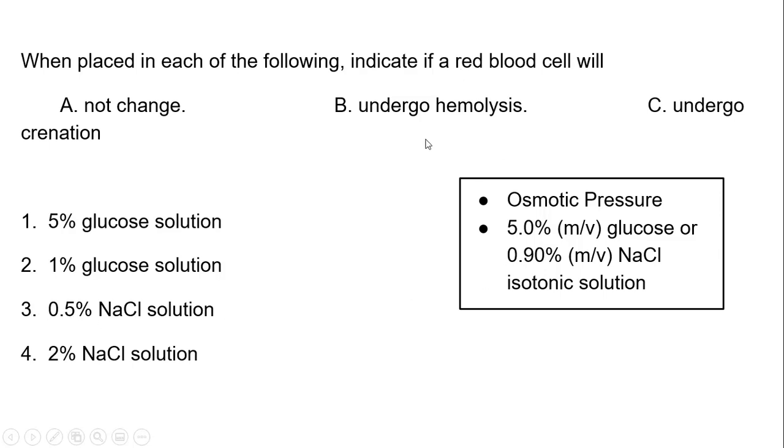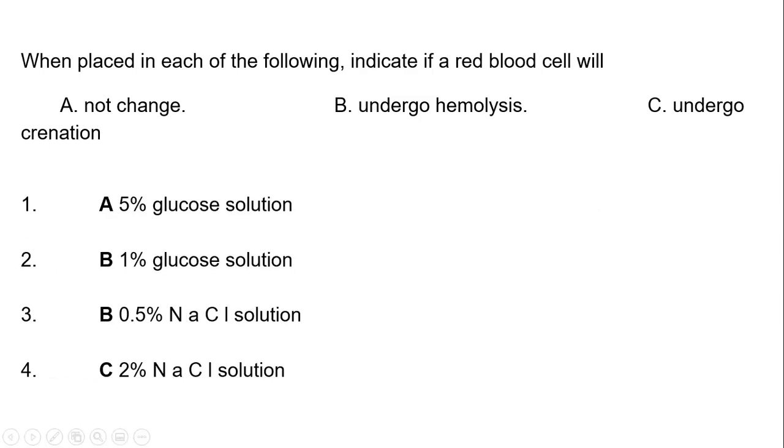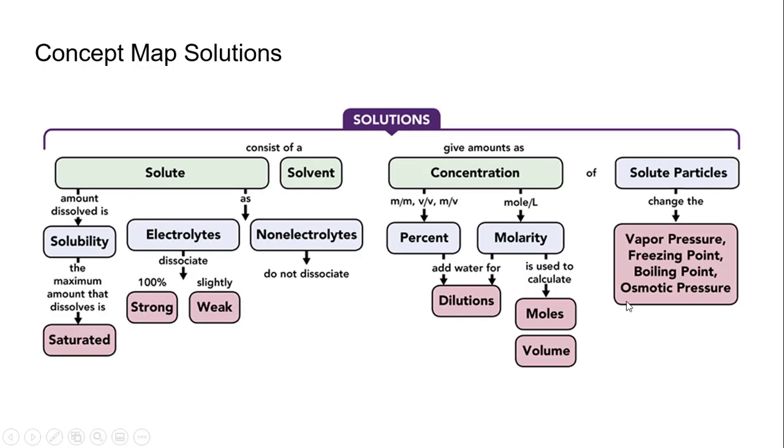0.5 is lower. Same thing, water's going to flow into it. And then we have a 2% sodium chloride solution. That's going to undergo crenation because water is going to flow out of it. It's going to cause it to be dehydrated in a sense. Okay, and that's it. And here's an overall map showing all the steps that we've covered. And hopefully this will make sense now if you look at that.